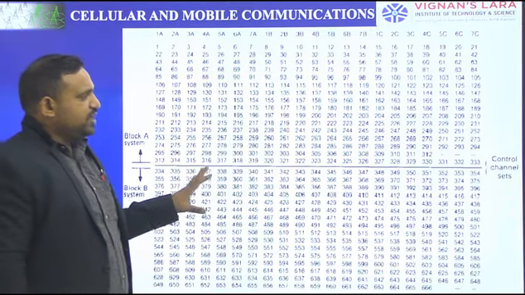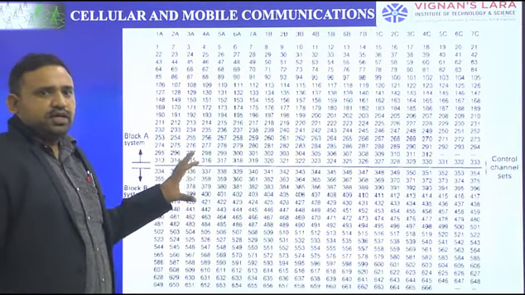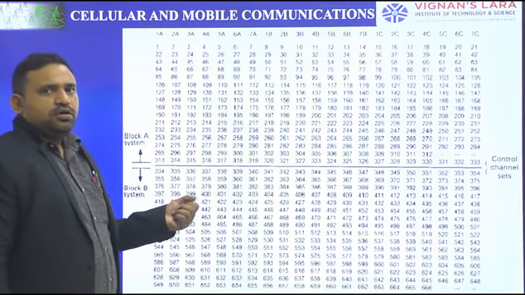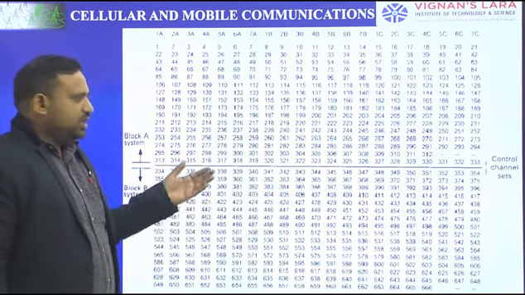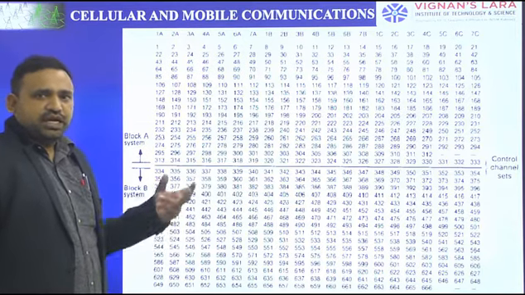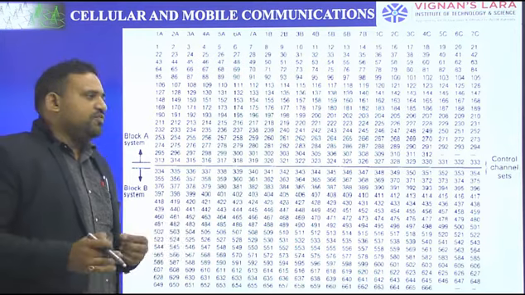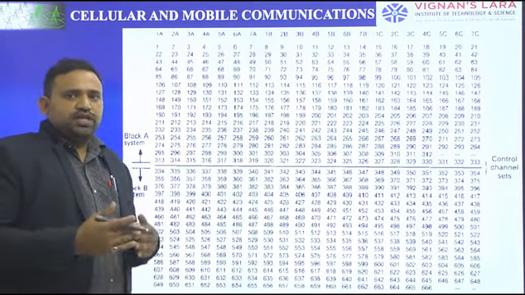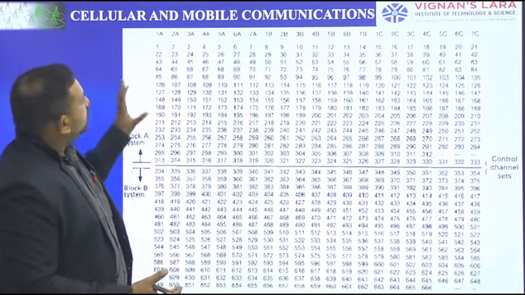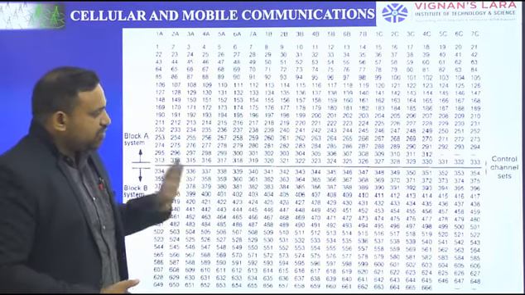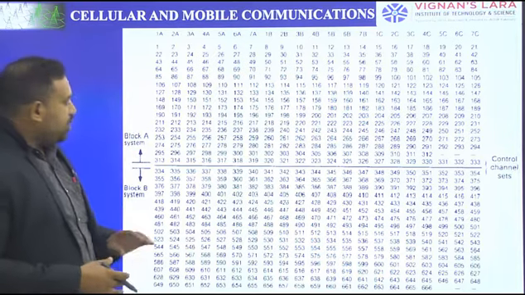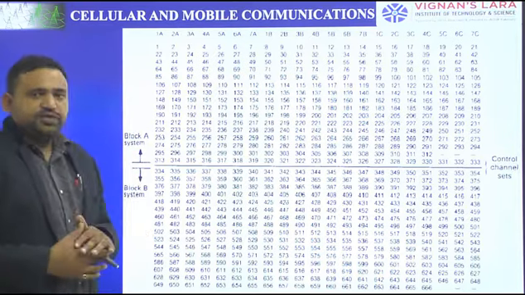You have to go through this figure, analyzing it and keeping it in your mind. You have to study the setup channels, access channels, paging channels, channel assignments, all these things. Because in every topic we used to get these numbers: there are 21 setup channels, and there are 312 voice channels in block A and 312 voice channels in block B. In block A from 1 to 312, in block B from 334 to 666.